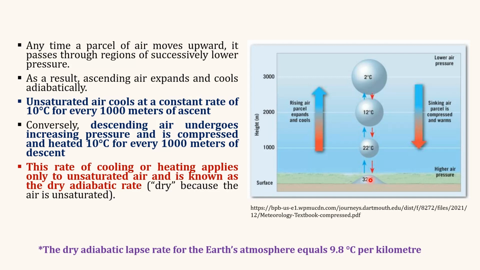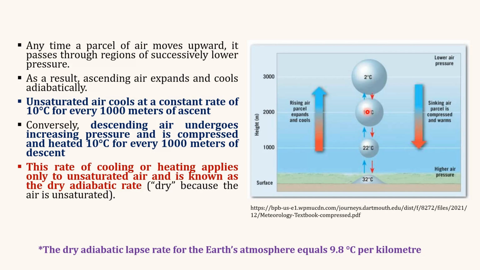When any air parcel moves upward, it passes through regions of successively lower pressure, because near the earth's surface we have higher air pressure while up in altitude we have lower air pressure. So the ascending air parcel, meaning the air parcel which is rising, expands and cools adiabatically. And the opposite happens when the air descends. This sinking air parcel passes through regions of successively higher pressure, and it is compressed and becomes warm.